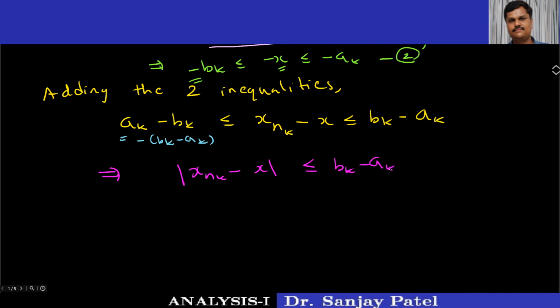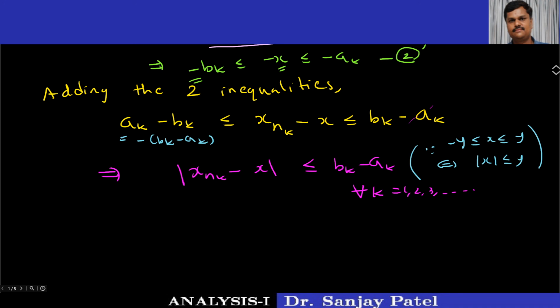Because minus y less than or equal to x less than or equal to plus y is the same as mod of x is less than or equal to y. So I'm using this to write this in the modulus form. Remember, this is true for every k equal to 1, 2, 3 and so on, that is, for every k belongs to n.